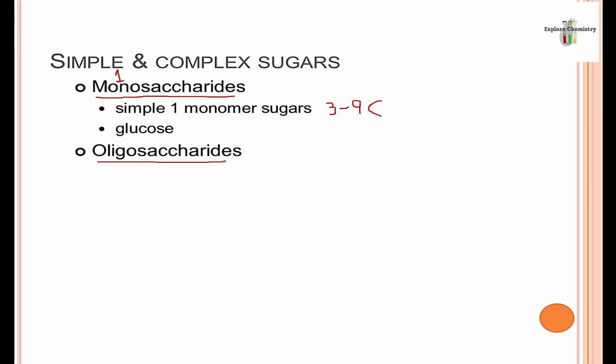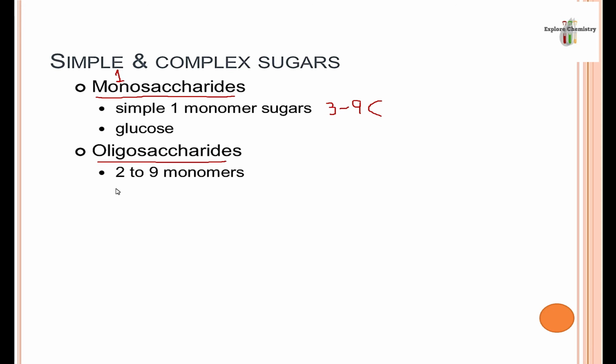The next type is oligosaccharide. Oligosaccharides contain 2 to 9 monomers of monosaccharides. These simple carbohydrates can combine through glycosidic linkage and form an oligosaccharide. So an oligosaccharide can contain 2, 3, 4, 5 up to 9 monosaccharide units.